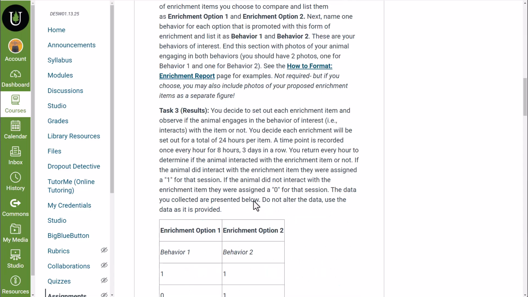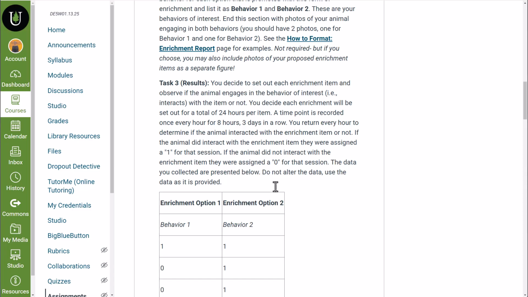In the third, you're going to produce your results. You're going to set out each enrichment item. You're going to observe the animal if it engages in this particular behavior that you're interested in. You're given the data here. They don't want you to change the data. These are your data. You're not actually carrying out the study. You're just pretending like you've carried the study out.